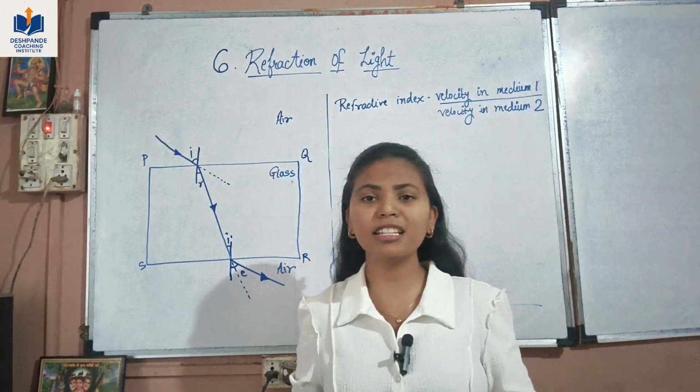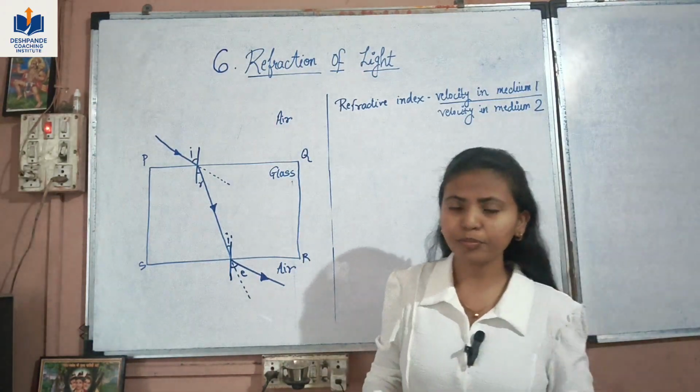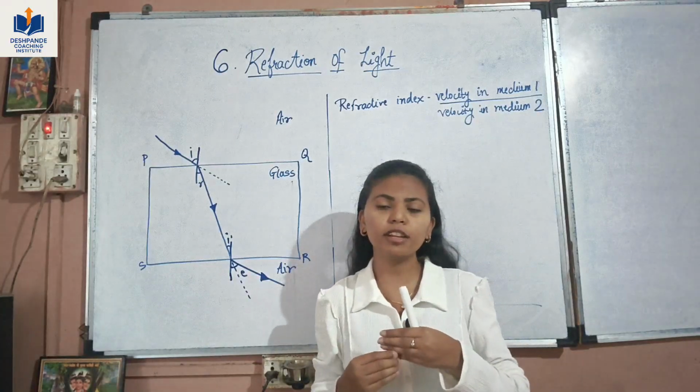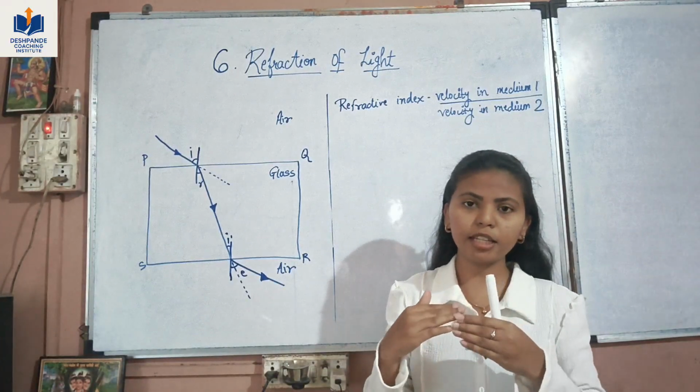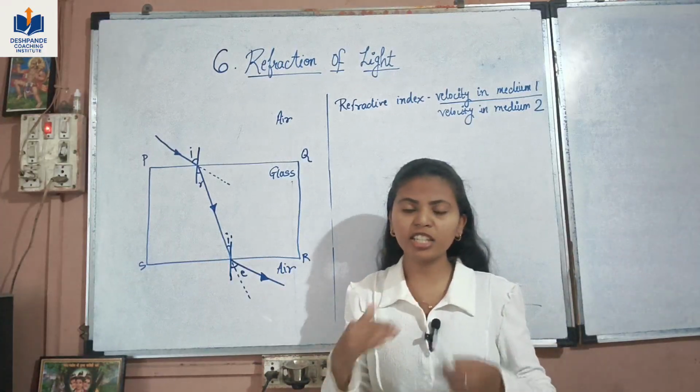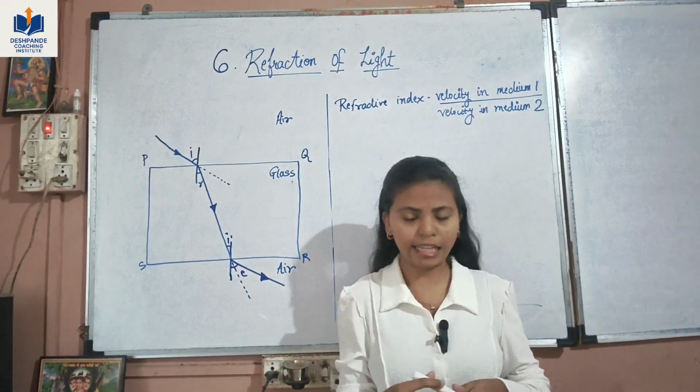So we'll try to understand what is refraction of light through this example. The definition for refraction of light is: whenever light goes from one transparent medium to another and it changes its direction or bends, it is called refraction of light.